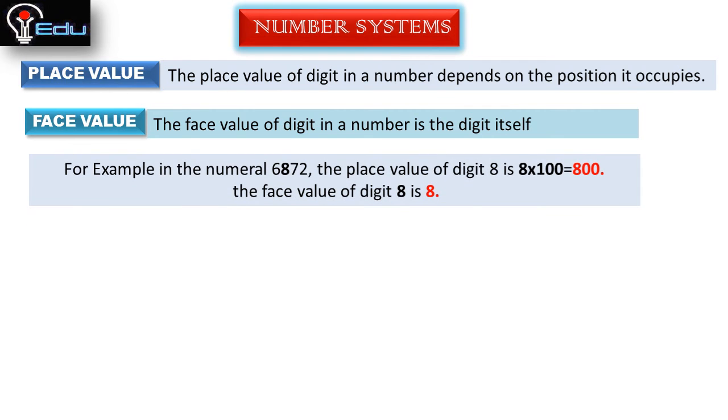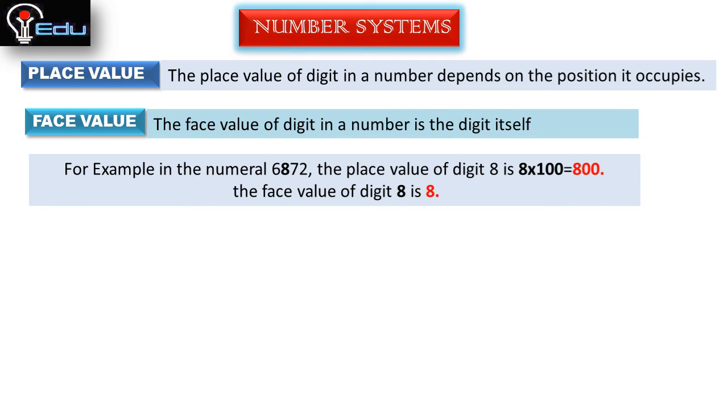For example, in the numeral 6872, the place value of digit 8 is 8 into 100, means 8 is in the hundreds place. So the 8 is multiplied with 100, which is equal to 800. So the place value of digit 8 is 800.